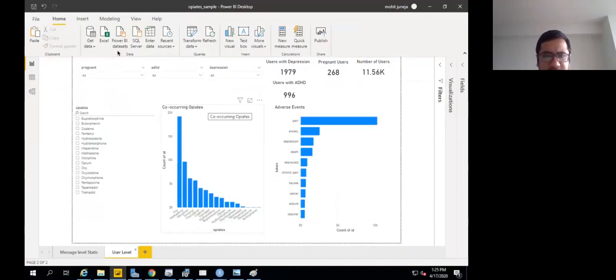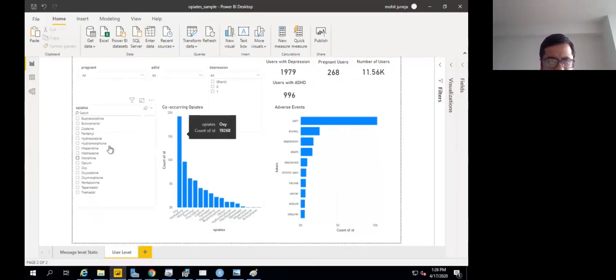This view is at a user level. What this shows is whether the users were ever pregnant, whether they ever had ADHD, whether they ever had depression. And this data is running on a subset of the large data set. So we have 11.5 thousand users, 268 users identified as having had pregnancy, 1979 with depression, and 996 with ADHD. Here we can see the other co-occurring opioids.